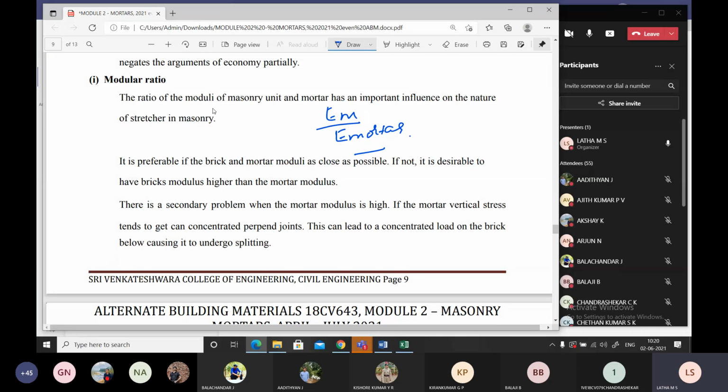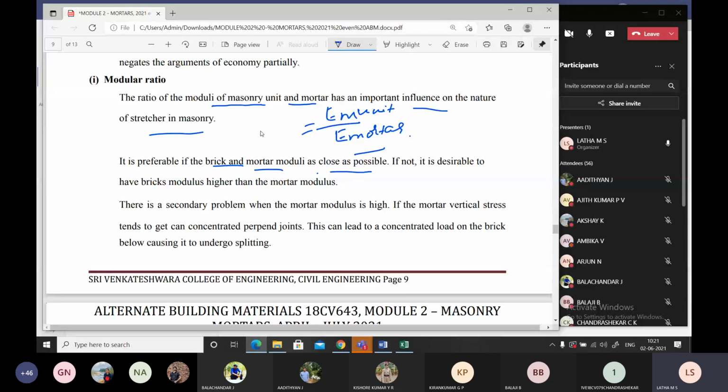The ratio of modulus of masonry unit and mortar has an influence on the type of structure in the masonry. It has a major influence, because the ratio is really a problem causing issue for the masonry strength. It is preferable if the masonry brick and mortar moduli are as close as possible.